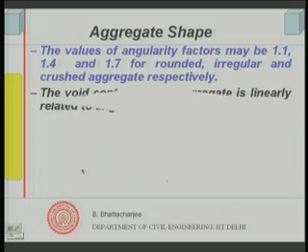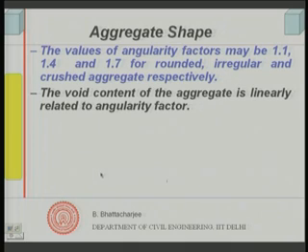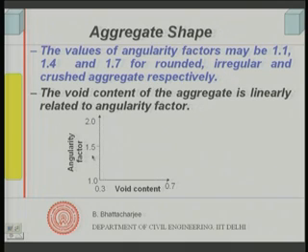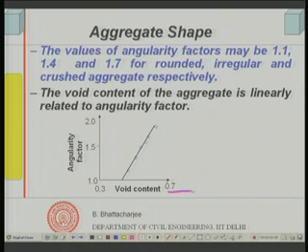So, that is the idea, and if we now look at the void content of the aggregate, people have measured this void content with this angularity factor, and they have observed a linear relationship. So, on this side if I plot void content, say 0.3 to 0.7, angularity factor increasing along this direction. So, for 1 which means perfectly sphere, and some data are here.